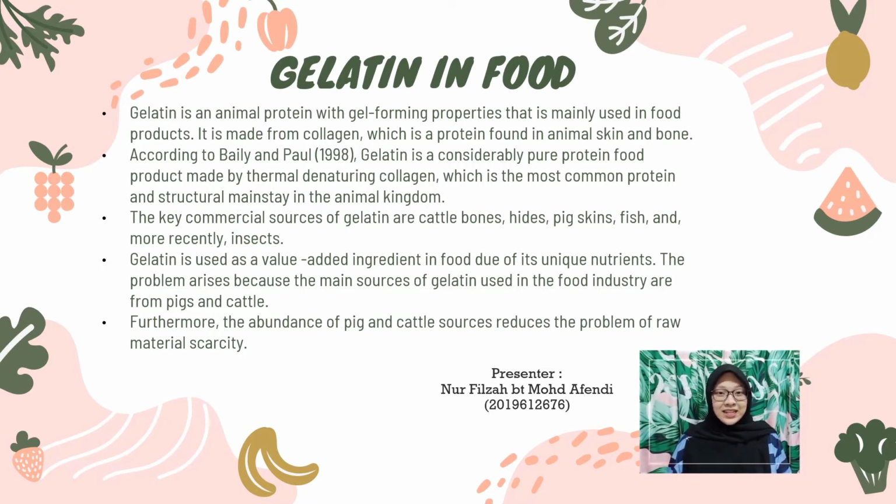Today, I would like to present about the issue of gelatin in food. Firstly, what is gelatin in food? In general, gelatin is an animal protein with gel-forming properties that is mainly used in food products. It is made from collagen, which is a protein found in animal skin and bone. This means that gelatin can be made from either animal skin or bone.